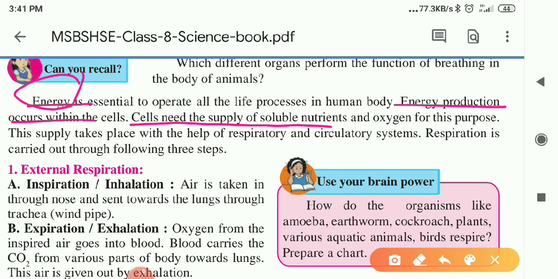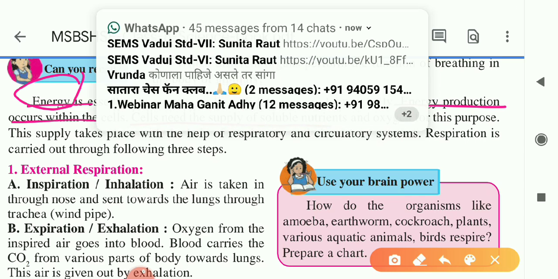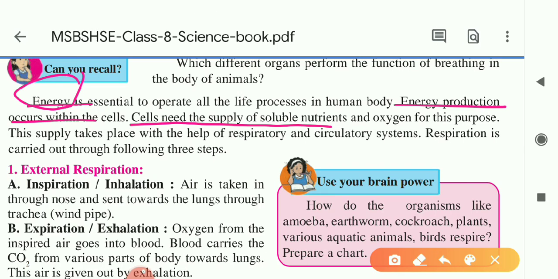Whatever we are eating, rice, chapati, fruits, or milk we are drinking, enters our body, and afterwards its digestion takes place, and from this the cells prepare energy molecules. They are stored in the cell in the form of ATP molecules, and that energy we use for different functioning. Oxygen is needed for this purpose.